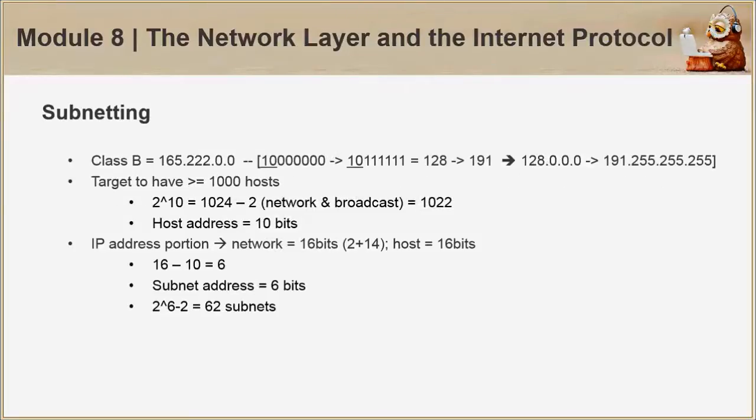To further elaborate on subnetting, I derived an exercise from the module wherein the given is a class B address, 165.222.0.0. The target is to have at least 1000 hosts, and to achieve this we actually need 10 bits, and if we compute it, we have 1022 hosts. So the subnet address consists of 6 bits now.